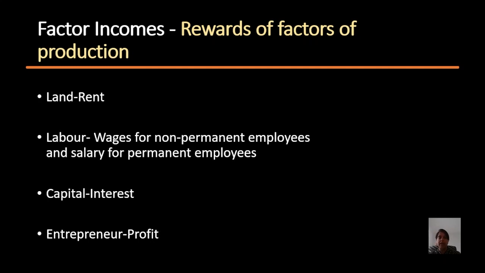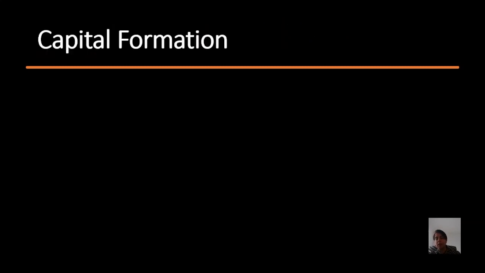First, you have land. Land is a factor of production. The reward of land is rent. For labor, you have wages for non-permanent employees or salaries for permanent employees. For capital, the reward is interest. For an entrepreneur, the reward is profit. So please remember that whenever you come across this term, it means we are talking about these four rewards of factors of production. Another important concept you will come across in economics is capital formation.